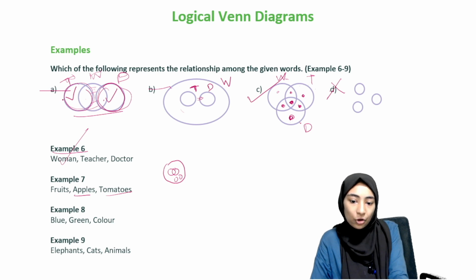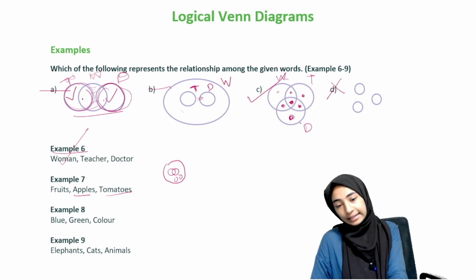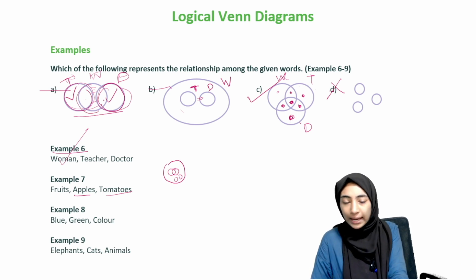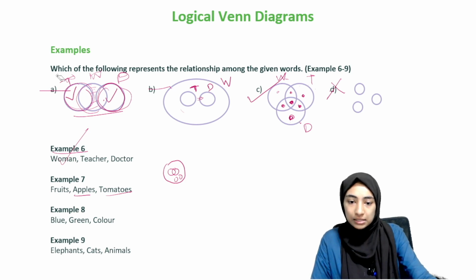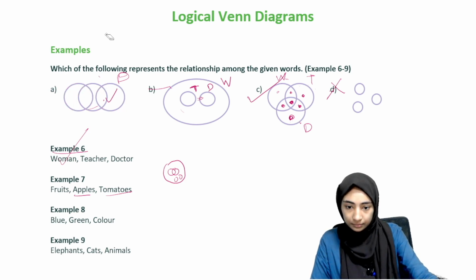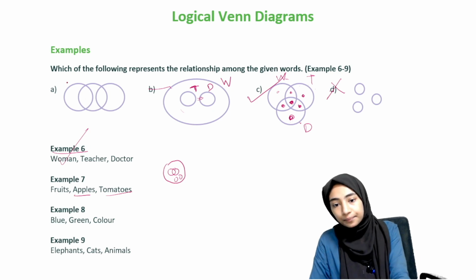Can it be this one? Ideally it can be this, because I just erase. You tell me, can it be this? I will give you a moment to think.